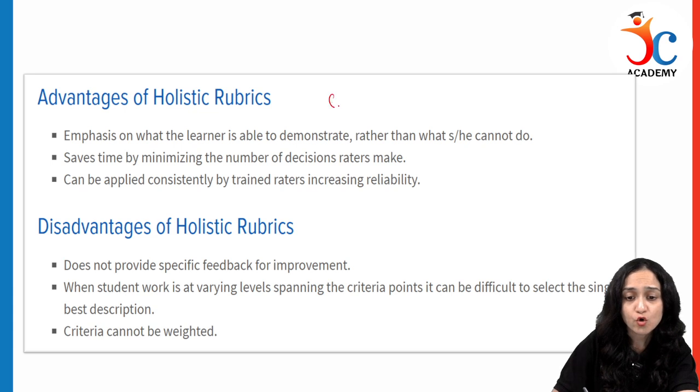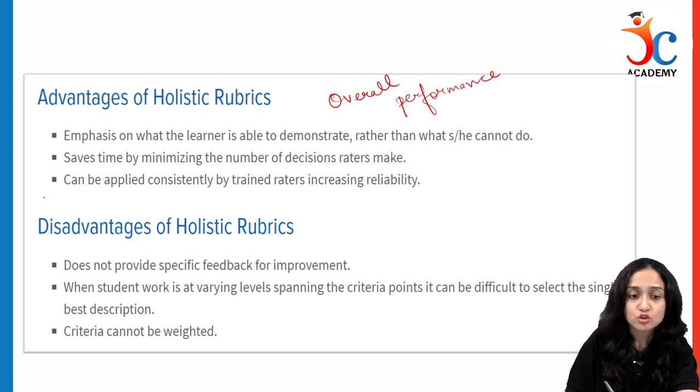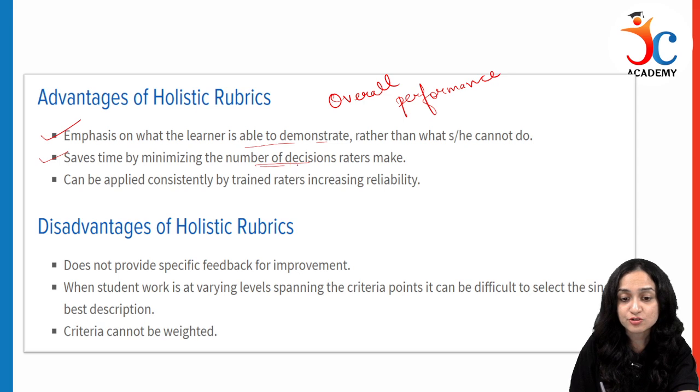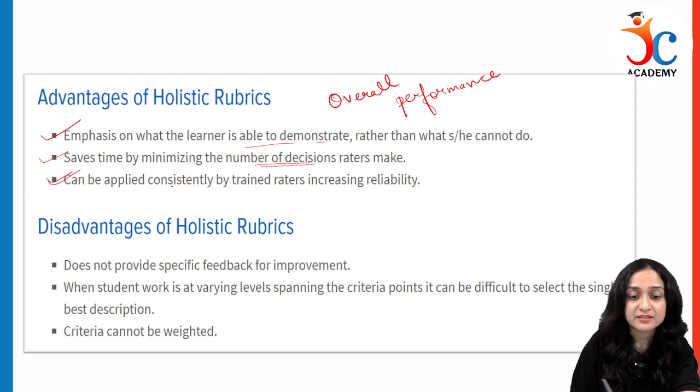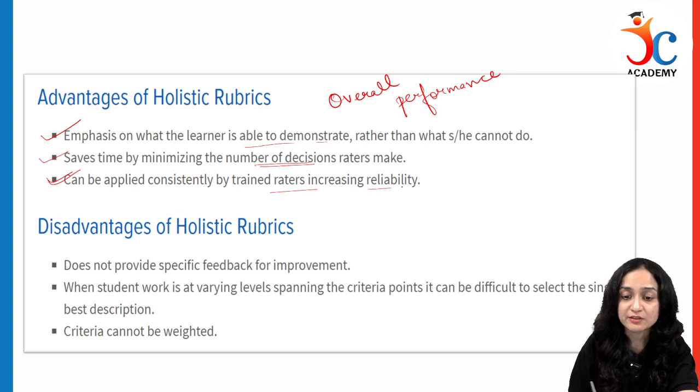Holistic means overall performance. So emphasis is on what the learner is able to demonstrate. It saves time by minimizing the number of decisions, and it can be applied consistently by trained raters, which increases the reliability. Reliability means consistency.